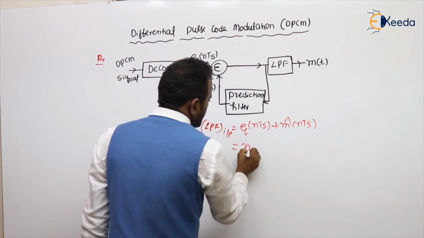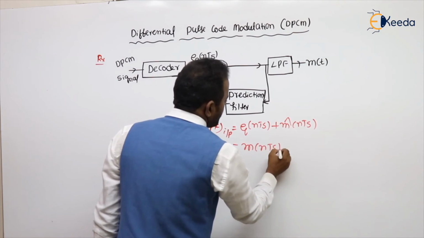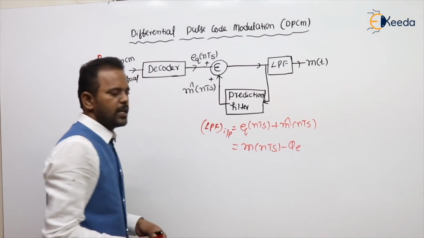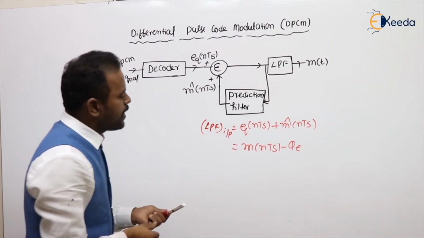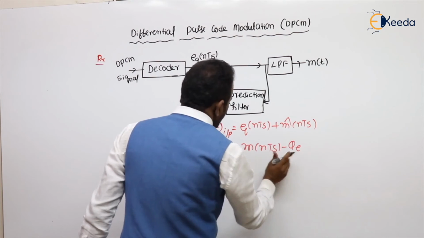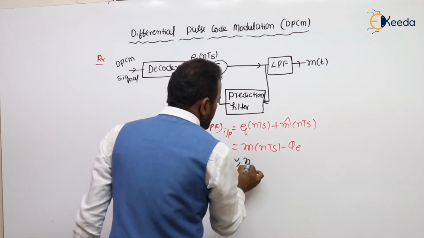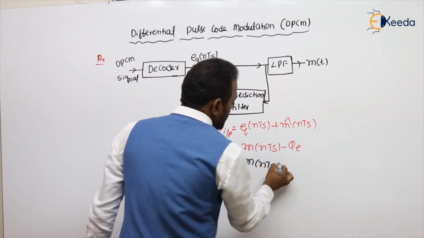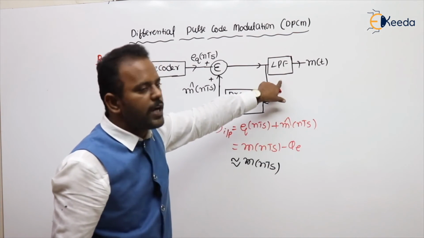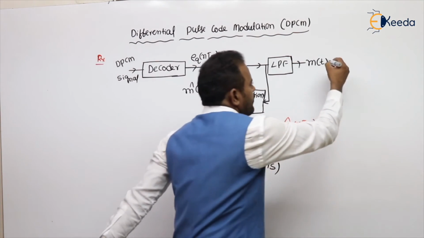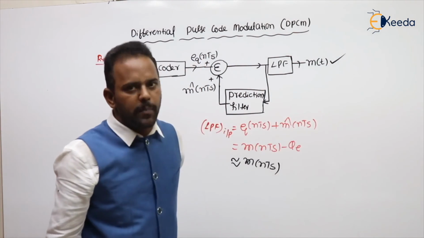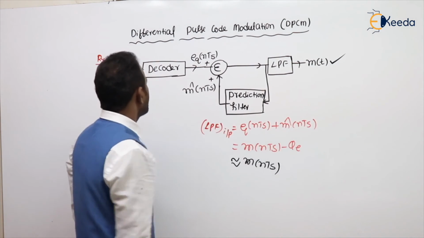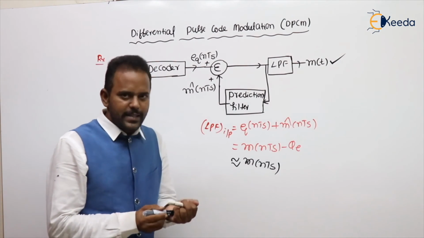This value is nothing but m of nTs minus quantization error. We already saw this quantization error is very small, means it's approximately m of nTs. Means actual samples we are giving to the low pass filter, it will regenerate our m of t back. This is the block diagram of a DPCM receiver.